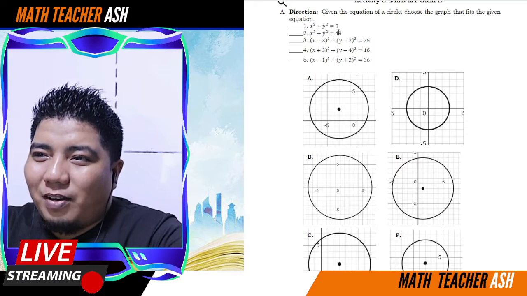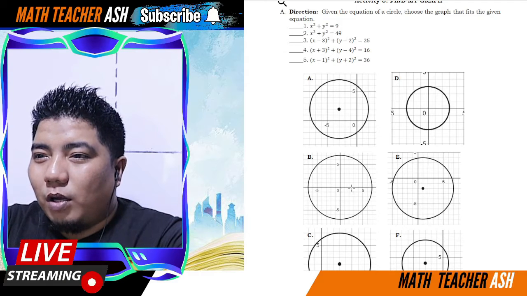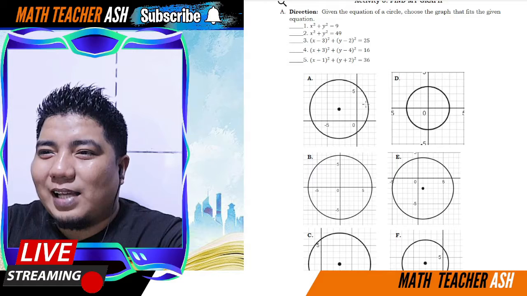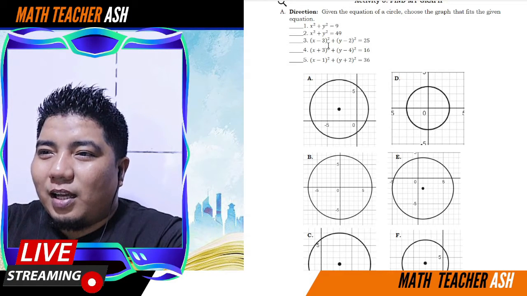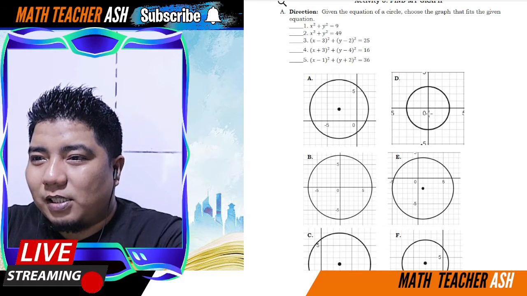So, number 2 naman, 49. The square root of 49 is 7. So, 1, 2, 3, 4, 5, 6, 7. Okay, so therefore, ito din yon. Okay, so you just answered 1 and 2. So, for number 3, we have (-3, -2). So, that is located at (3, 2). So, hanapin mo dito, positive (3, 2). So, ito, negative ito.